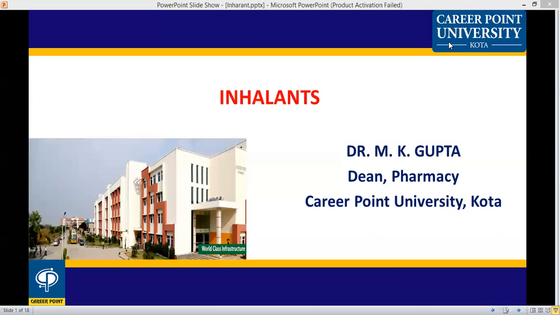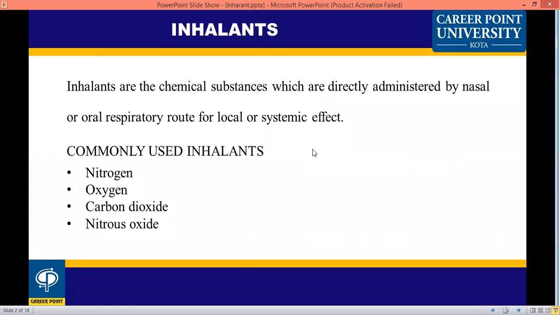Today we start inhalants. Next point: inhalants. What is an inhalant? Inhalants are chemical substances which are directly administered by nasal or oral respiratory route for local and/or systemic effect.